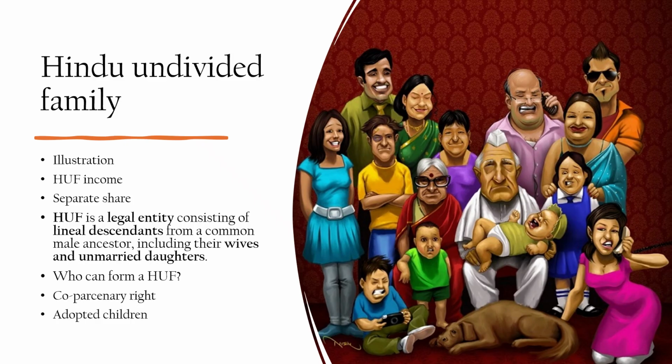Let us suppose that one of the sons wants a separate share. He will get a share equivalent to his contribution towards the Hindu undivided family and not beyond that. Thus, a Hindu undivided family is a legal entity consisting of lineal descendants from a common male ancestor including their wives and unmarried daughters. So, the unmarried daughters and sons will be considered to be coparceners, but the sons' wives will be considered to be member but not a coparcener.